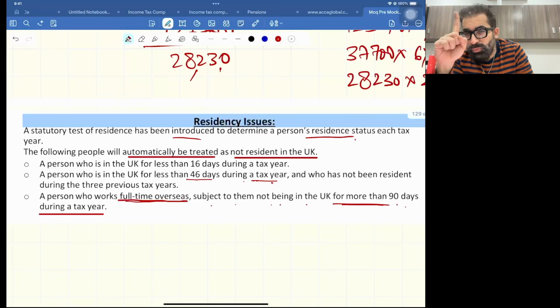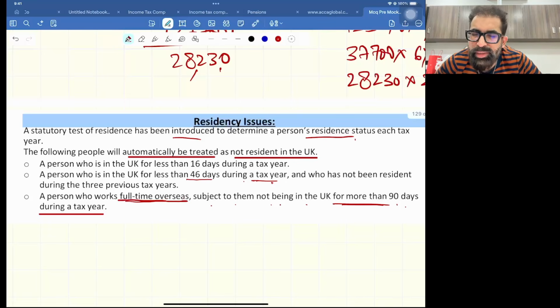This guy is working full-time overseas. So now maximum he can stay 90 days. If he is staying 91 days, then he will become resident. If he or she wants to be non-resident this year through the automatic test, then max he or she can stay 90 days in the UK. If you stay 1 more day, you will be resident. Then more complications will be applied to you.